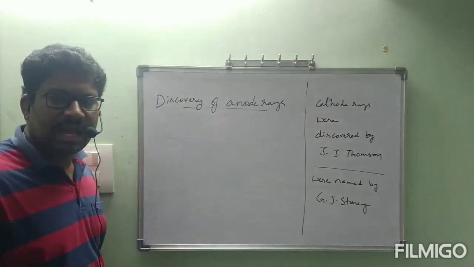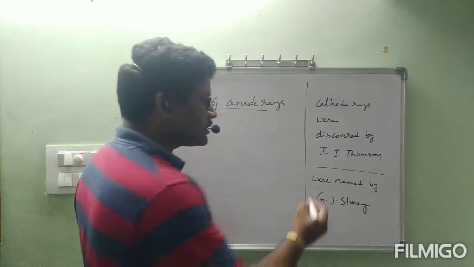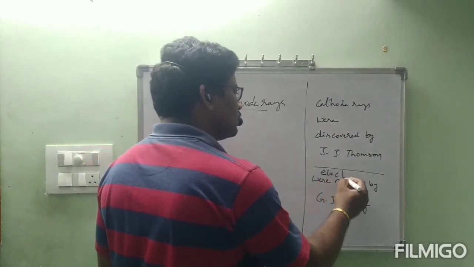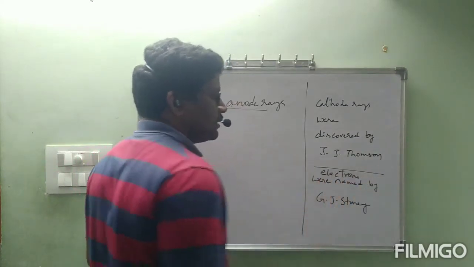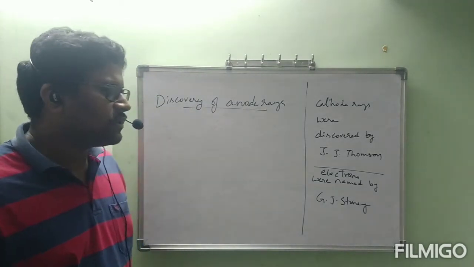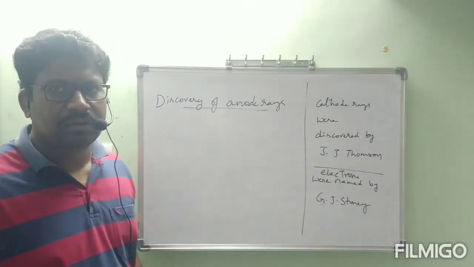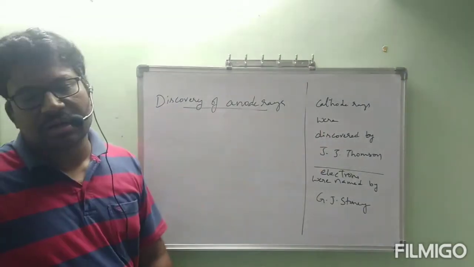Stoney has named those cathode rays as electrons. Those 2 points also include: cathode rays were discovered by J.J. Thomson, electrons were named by G.J. Stoney. Cathode rays are also called electrons.